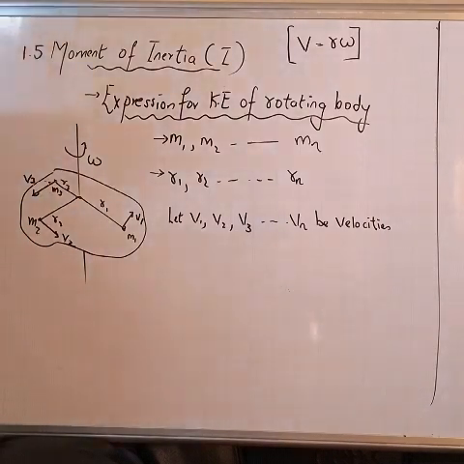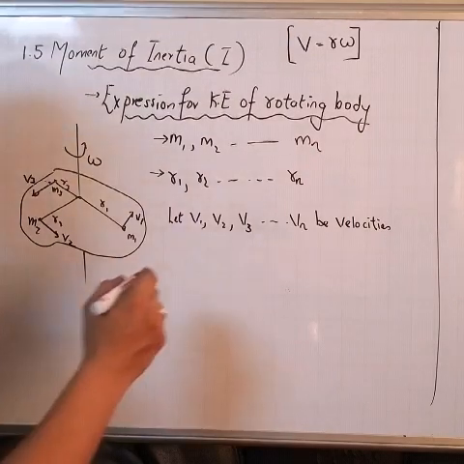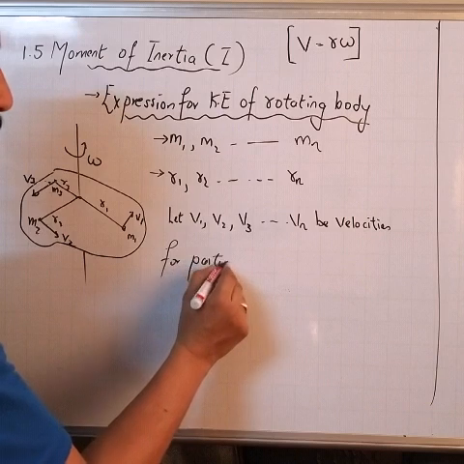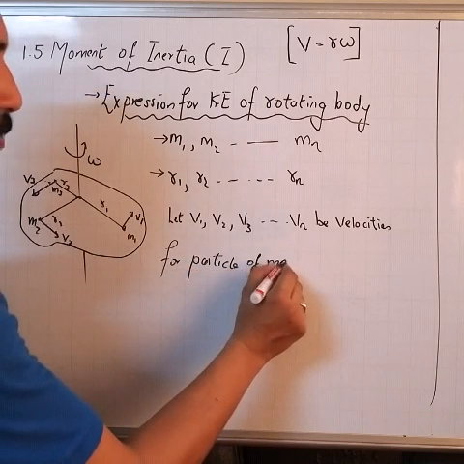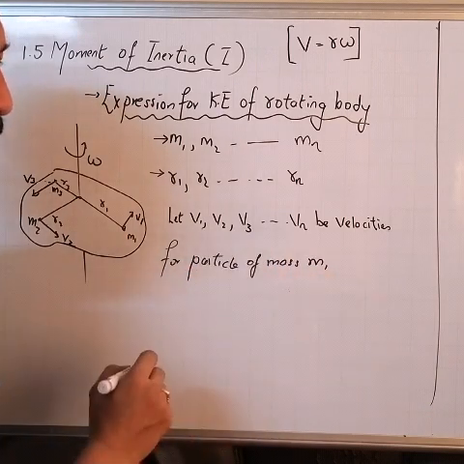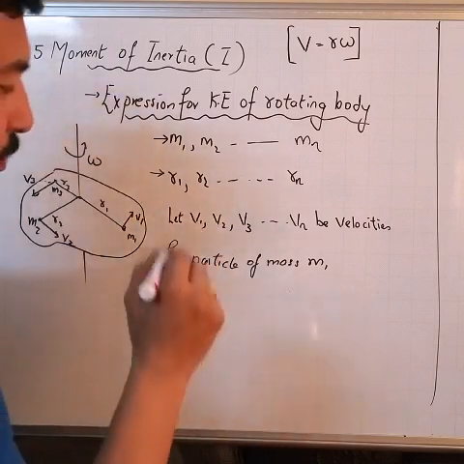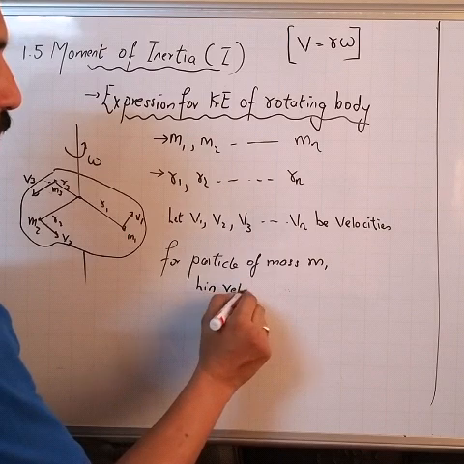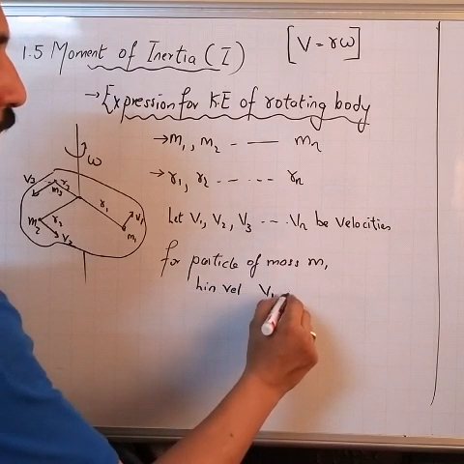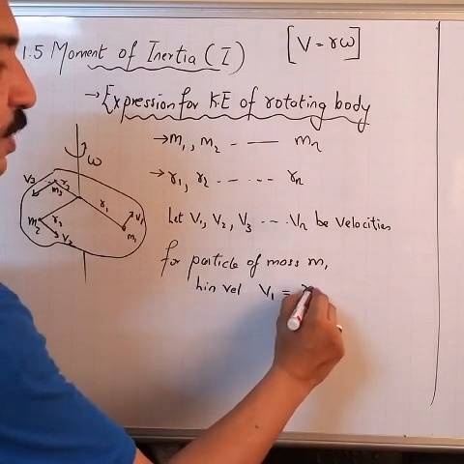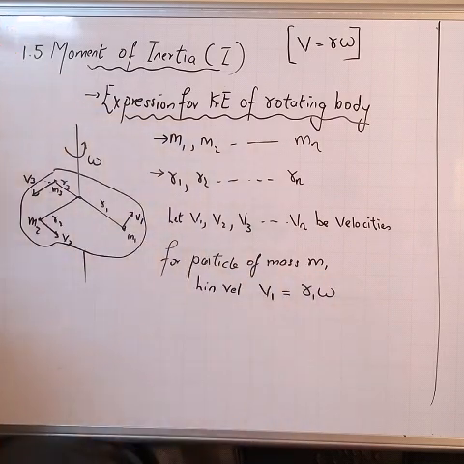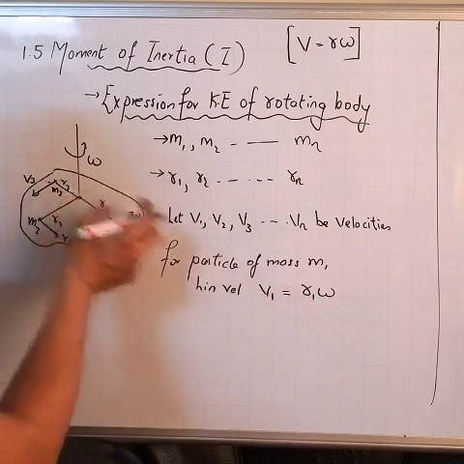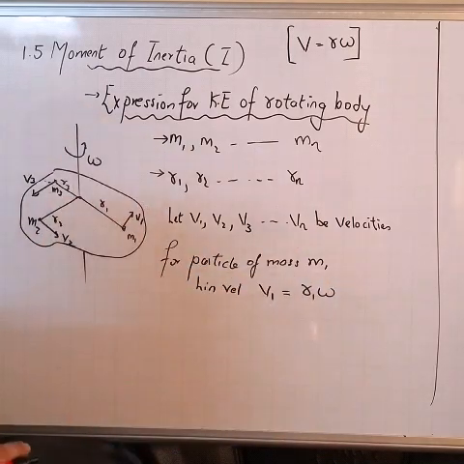Now let us consider one particle of mass m1. See, linear velocity is v1, and v1 can be written as r1 into omega. Is it right? r1 stands for the distance from the axis of rotation and omega is the angular velocity.